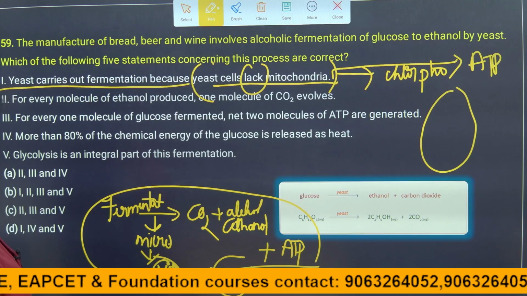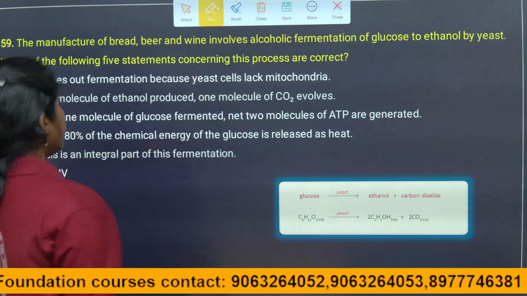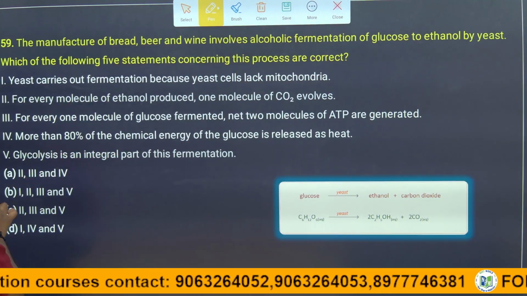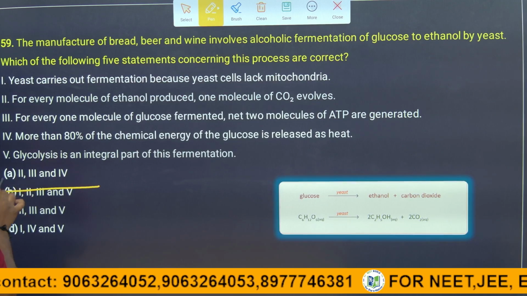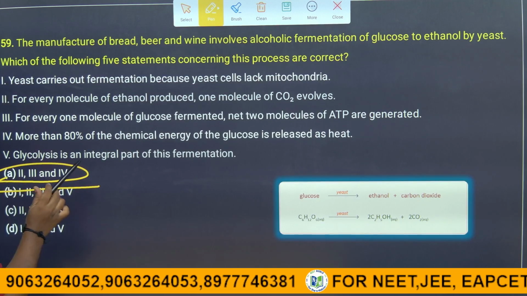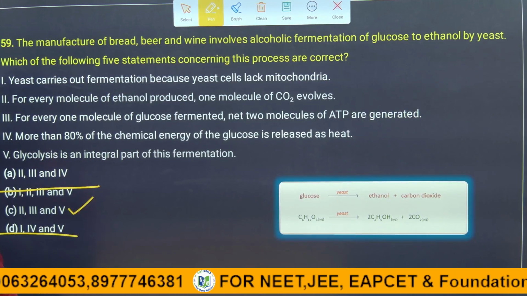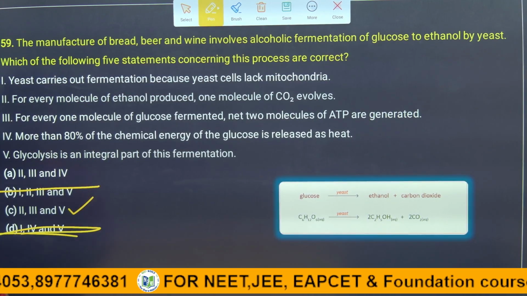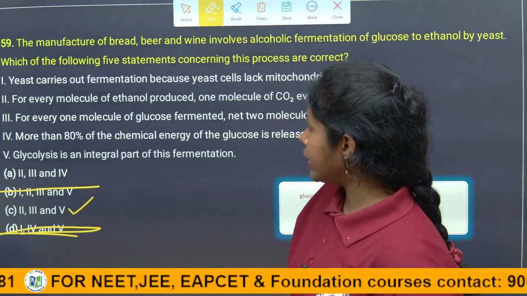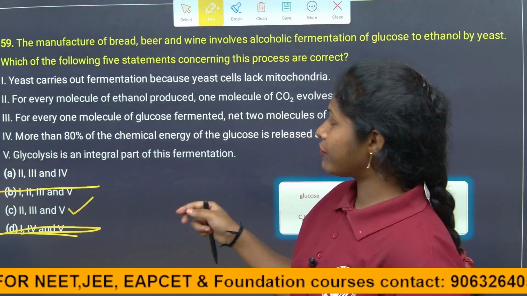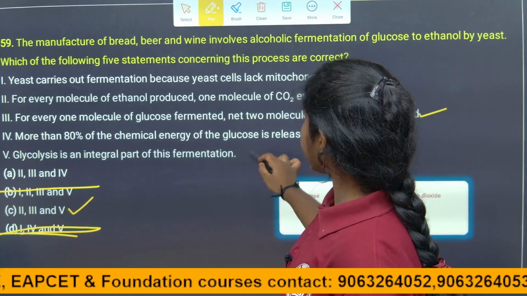One statement is wrong according to the given question. So we can eliminate like this directly, right? And the fourth statement. So here 2, 3, 5 are the correct statements. We analyzed it, right? So wherever the one is, we can eliminate the option directly. So we decided that, sorry, 2, 3, 5 are correct, right?